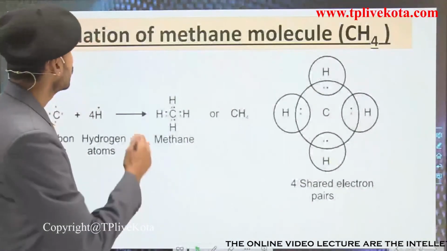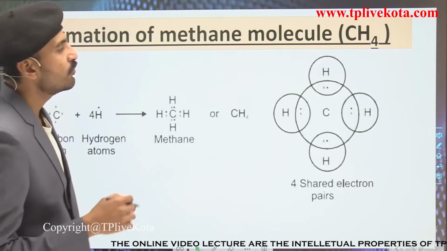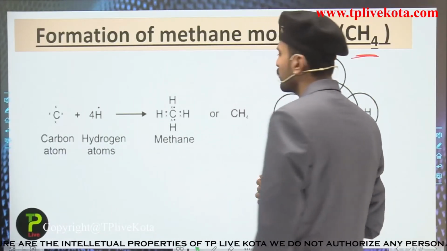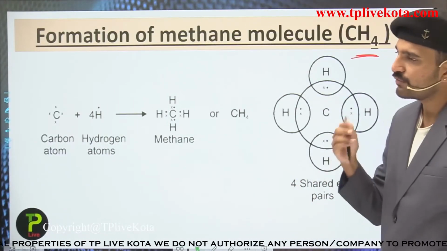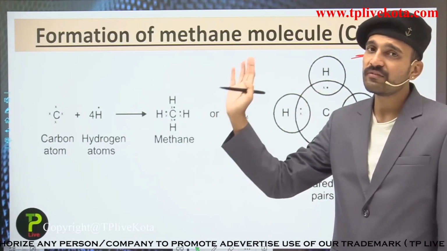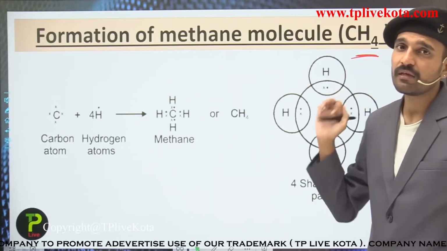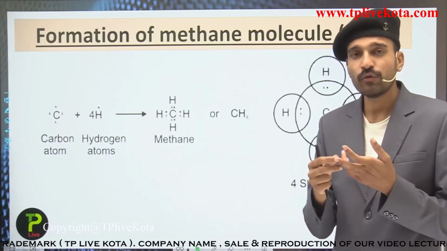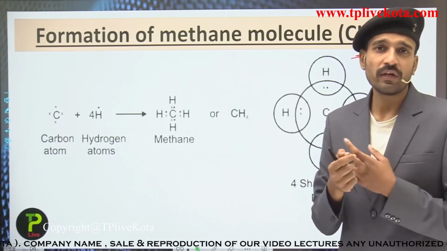So let us now talk about the methane molecule that has the formula CH4. If we talk about methane, that is CH4, in which 1 carbon and 4 hydrogen atoms are present. We have discussed so many examples just to reach this methane, because carbon has formed many compounds because it does covalent bonding.